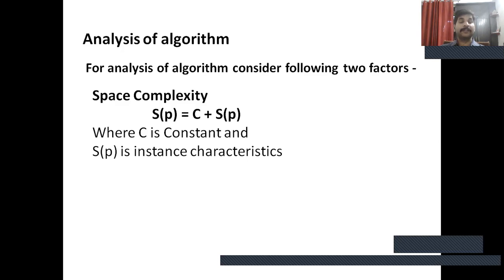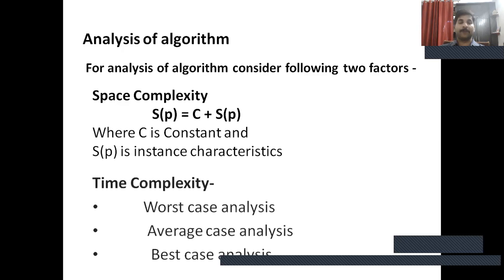For its calculation, we use the following equation: S(P) equals C plus S_P, where C is a constant and S_P is the instance characteristic. C, the constant, is the fixed part and denotes the space of input and output. The instance characteristic S_P is the space depending upon the instance characteristic and the amount of space taken by instruction variables and identifiers.